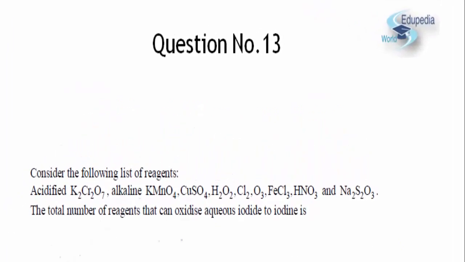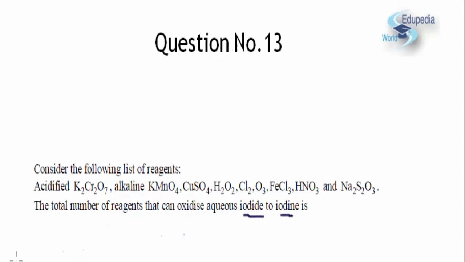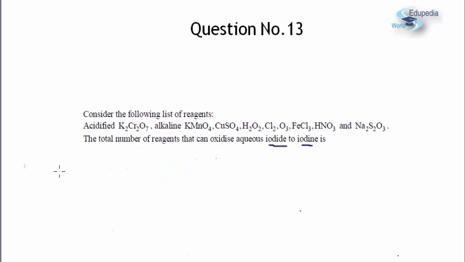In this question we have been given a list of reagents and we have been asked how many of the above reagents can oxidize I minus, that is iodide, into iodine. Let us look at the reactions one by one. The first reagent is acidified potassium dichromate. As we all know, the dichromate ion Cr2O7 2 minus in acidic medium is a very good oxidizing agent.